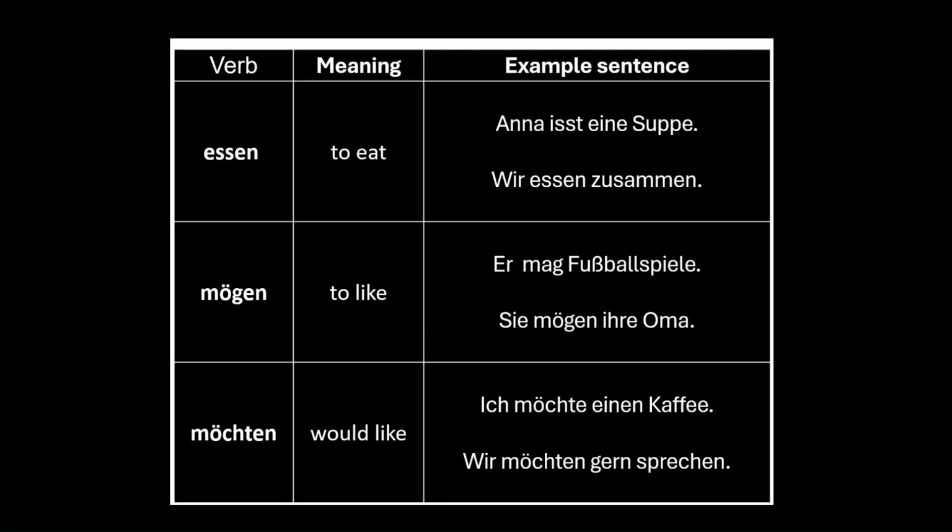Let us go to some example sentences. First off, essen. Essen means to eat, as we know. Anna isst eine Suppe. Anna eats a soup. Remember, in German we say eating a soup and not drinking a soup. Wir essen zusammen. We eat together. Now the verb mögen. Mögen means to like. Er mag Fußballspiele. He likes football games.